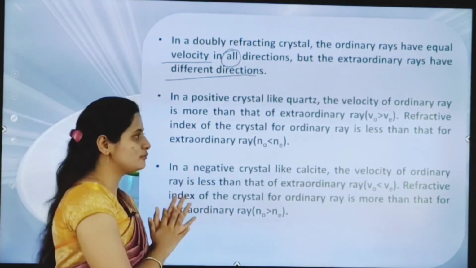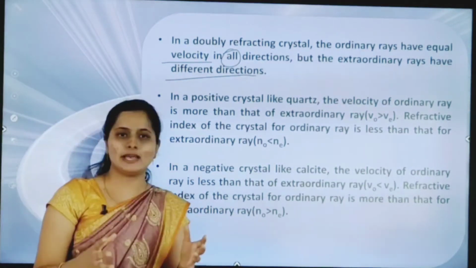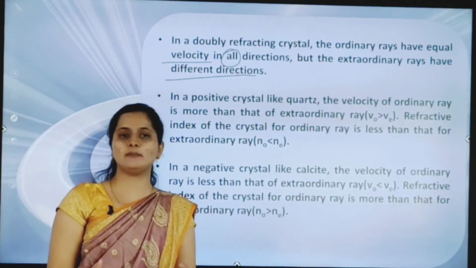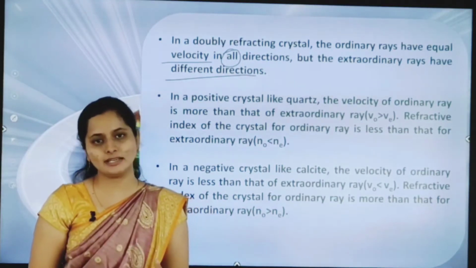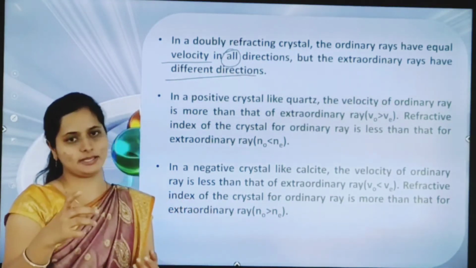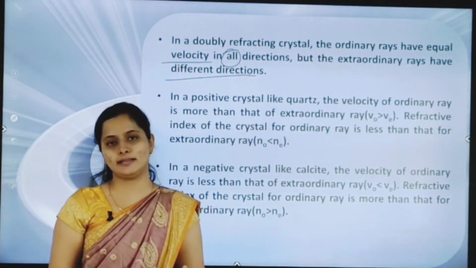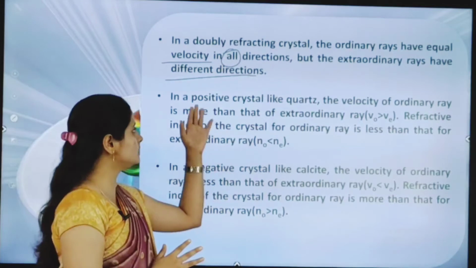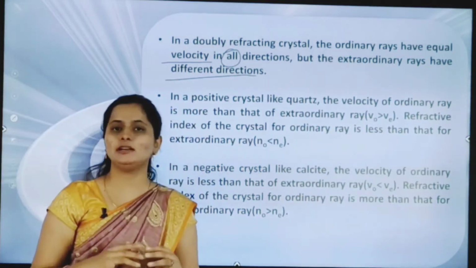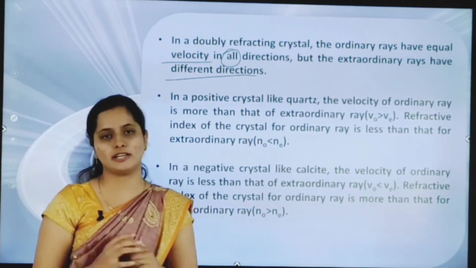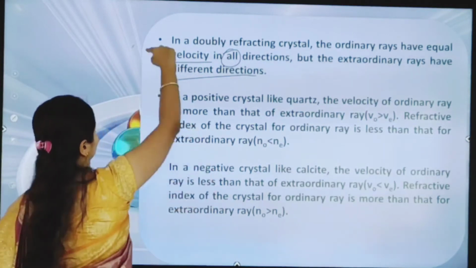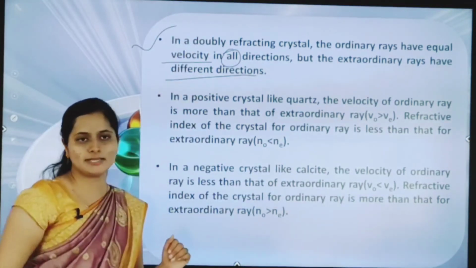Understood? Here the first point is that we are taking one crystal. Which type of crystal? A doubly refracting crystal. In that, the ordinary ray has the same velocity in all directions, and the extraordinary ray has a different velocity in different directions. Okay, here we completed our first point. We'll move to the second point.